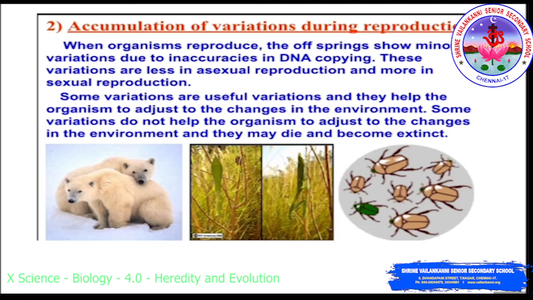Next we are going to discuss accumulation of variation during reproduction. When organisms reproduce, the offspring show minor variation due to inaccuracies in DNA copying. These variations are less in asexual reproduction and more in sexual reproduction. In asexual reproduction, you can see the actual parent copy. In sexual reproduction, you cannot see the actual parent character, and more variations occur.